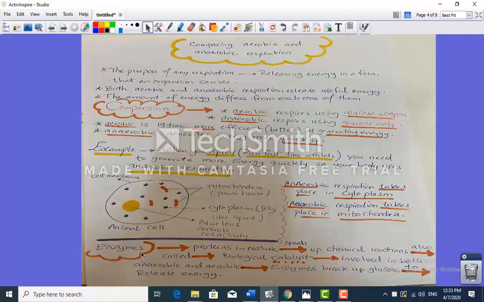Okay, another thing that we always hear is that enzymes take a major role in these chemical reactions that happen inside of your body. What are enzymes? Enzymes are proteins by nature. They are proteins in nature. The enzymes help to speed up the chemical reactions inside of your body.